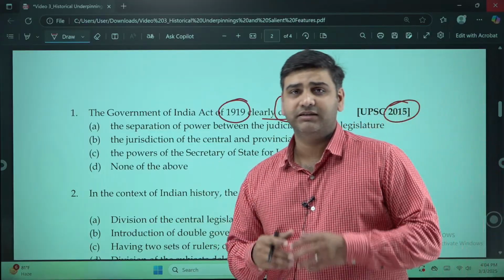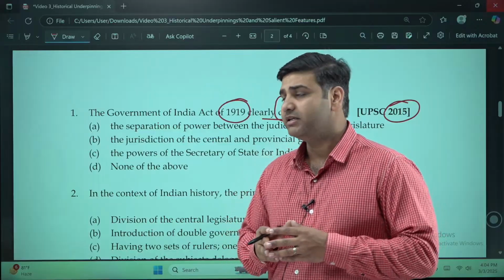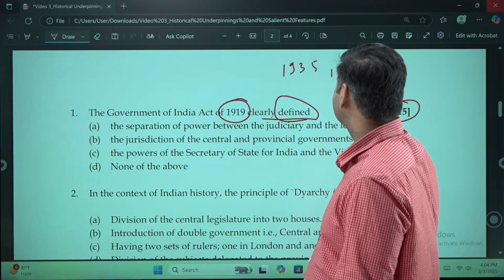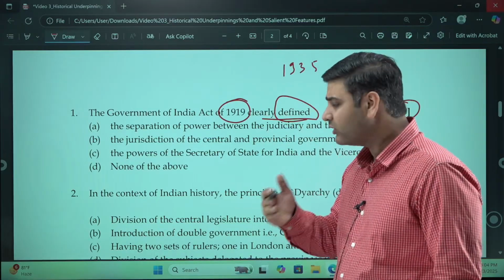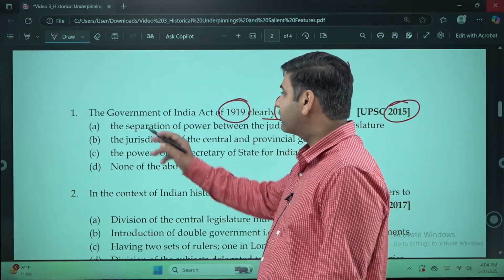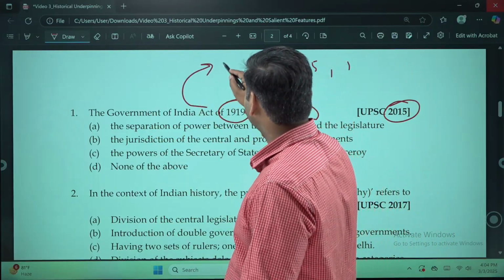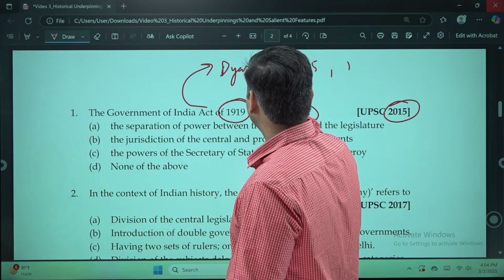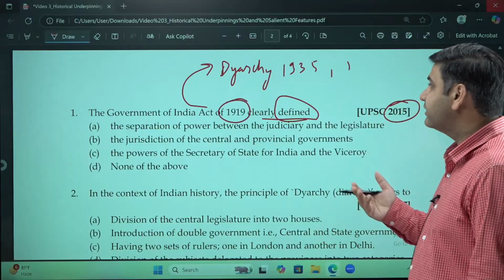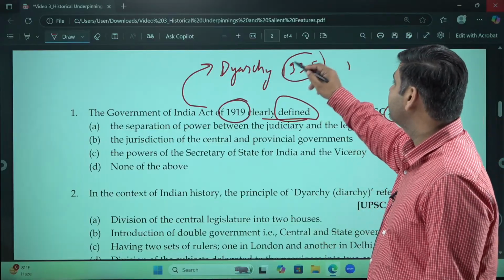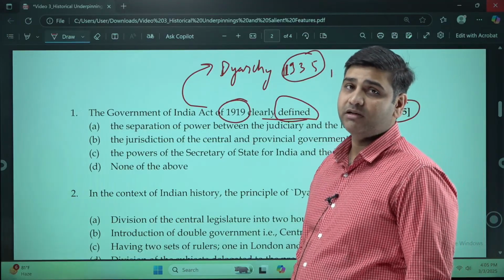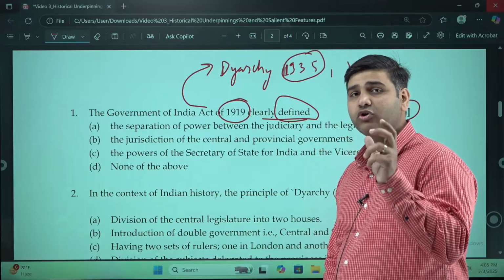These were very important acts leading towards the partition of the country and to the independence of the country. The 1919 Act, the 1935 Act, the Independence of India Act 1947, all these are very important acts. Even the Council Act of 1909 is very important. So everybody knows about diarchy, which was introduced in this act in the provinces, and then in the 1935 Act, diarchy was to be implemented at the central level, and the provincial level has to get autonomy, which it got.